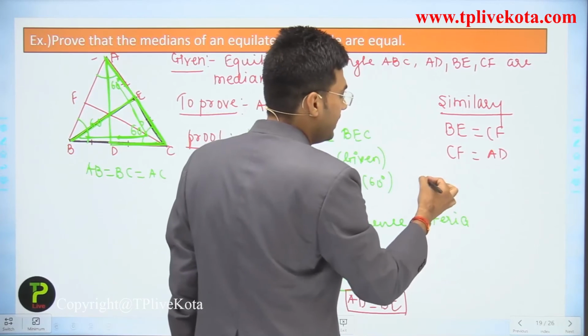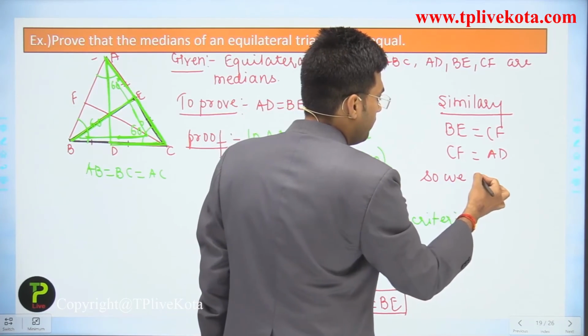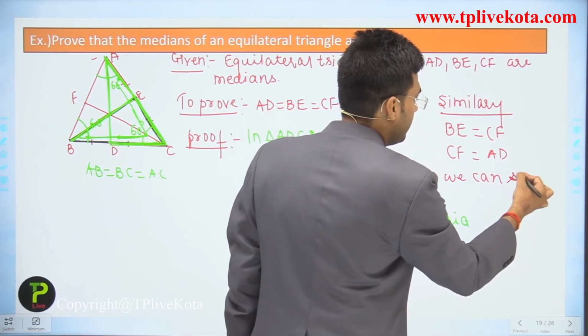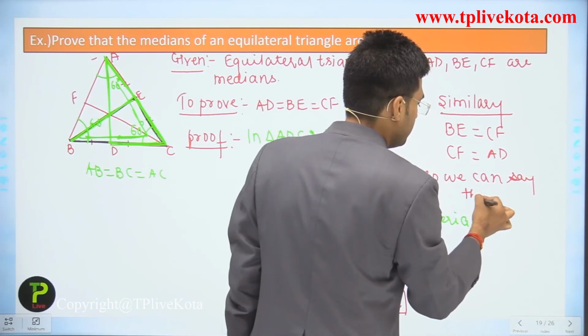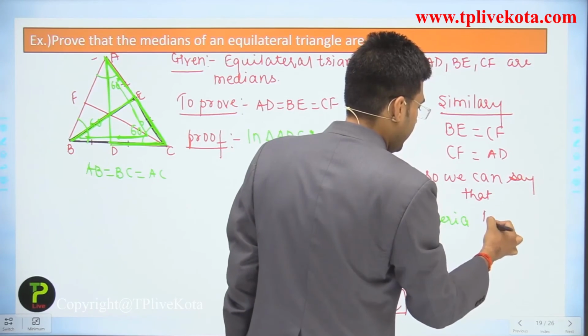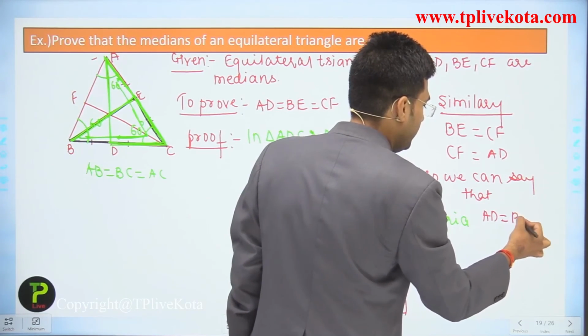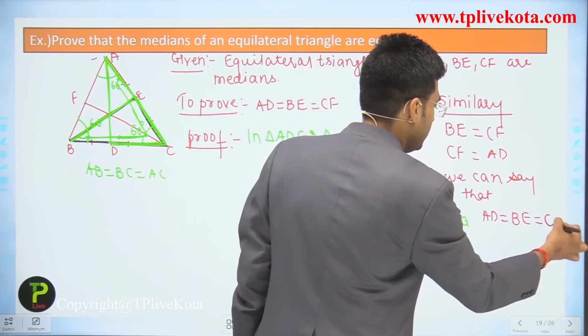So we can say that AD is equal to BE is equal to CF.